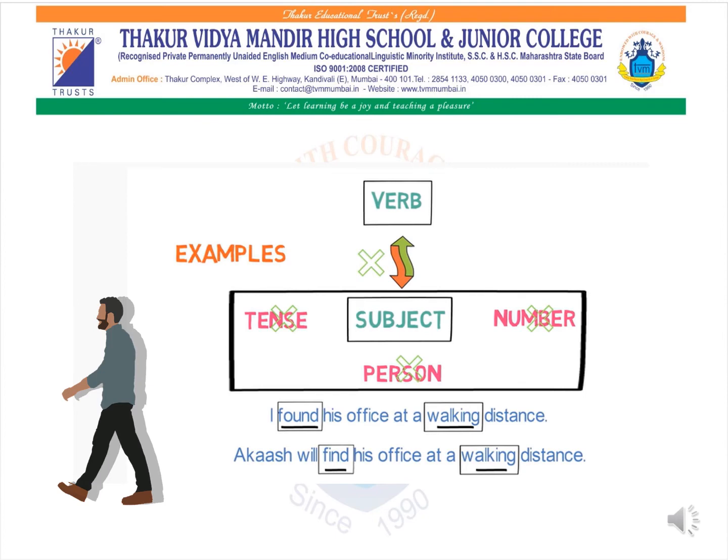As I've mentioned earlier, a non-finite verb shows no agreement with the subject, and it doesn't change according to the tense, person or number. So here are two examples. "I found his office at a walking distance." Now, I over here is the subject, and we have two verbs, found and walking. This sentence is in past tense. Okay, we'll look at the next example. "Akash will find his office at a walking distance."